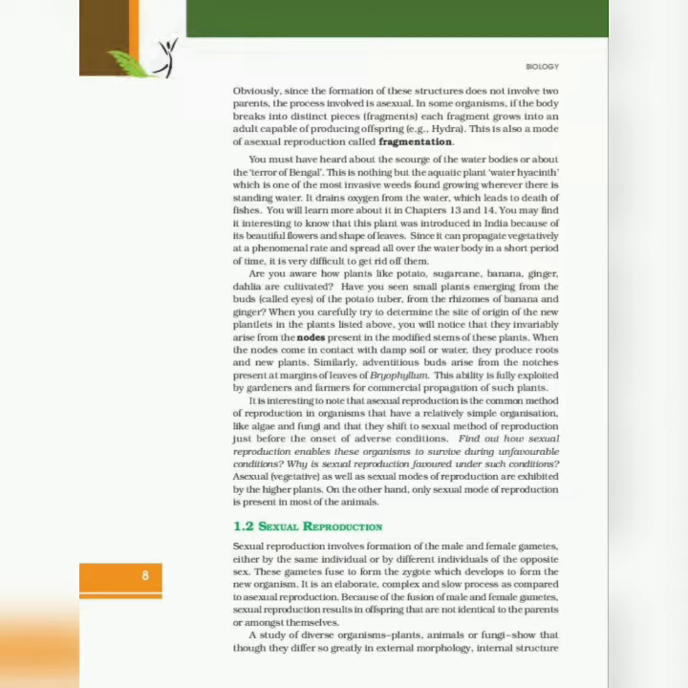You must have heard about the scourge of the water bodies or the terror of Bengal. This is nothing but the aquatic plant water hyacinth, which is one of the most invasive weeds found growing where there is standing water. It drains oxygen from the waters, which leads to death of fishes. You will learn more about it in Chapters 13 and 14.